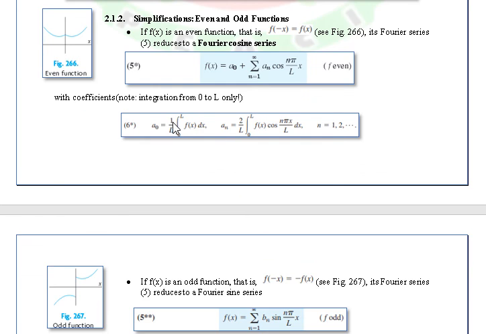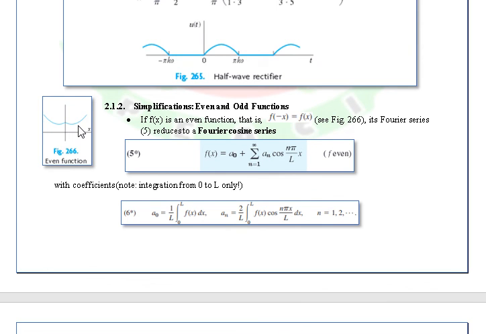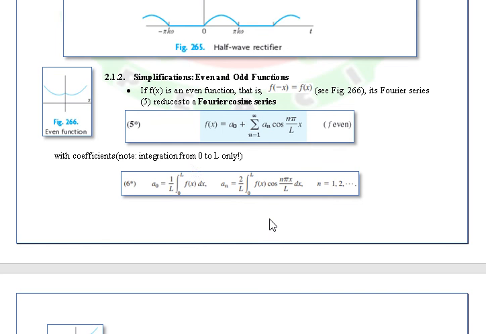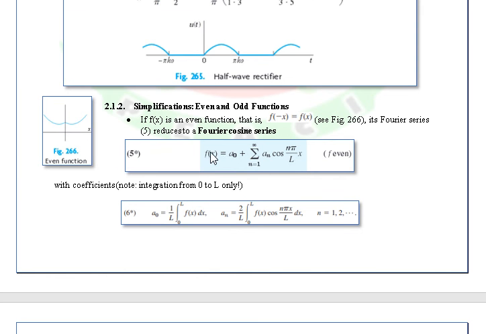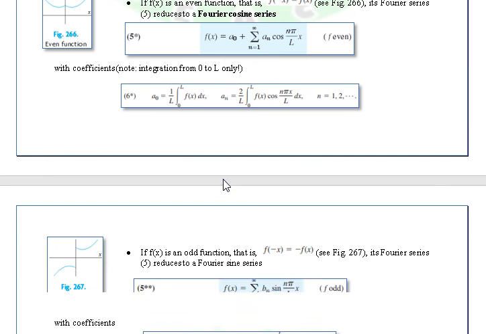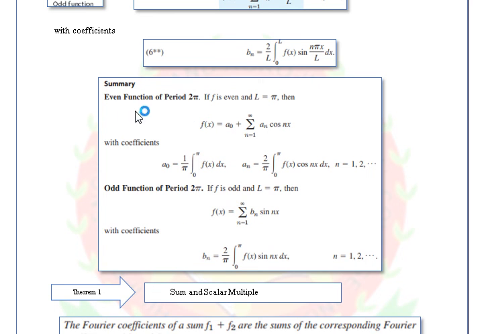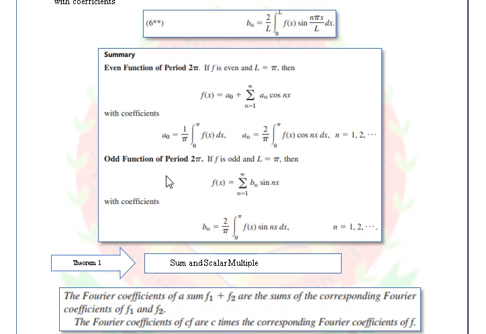So it means that if that function is an even function, okay, we can use this equation, no? We can use this equation, so we can also simplify the representation. So these are summarized in this box here. So we say here that for even function of period 2 pi, we only use a sub 0, coefficient a sub 1, a sub n. And for the odd function of period 2 pi, we only use b sub n, coefficient, no?